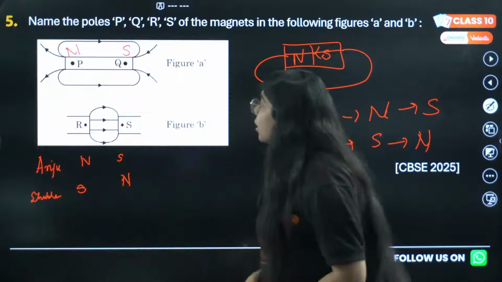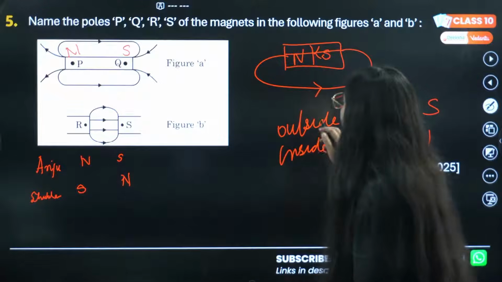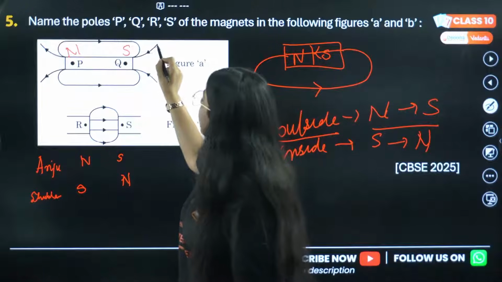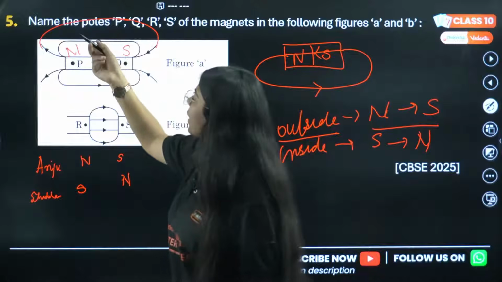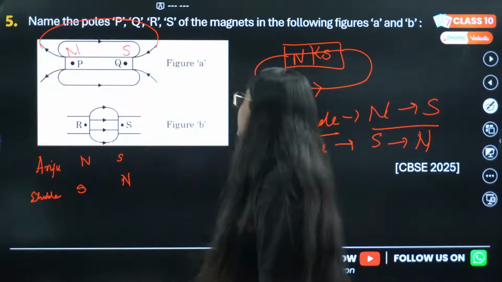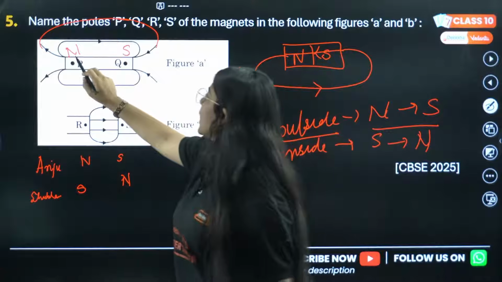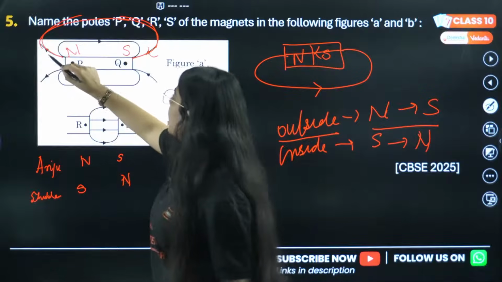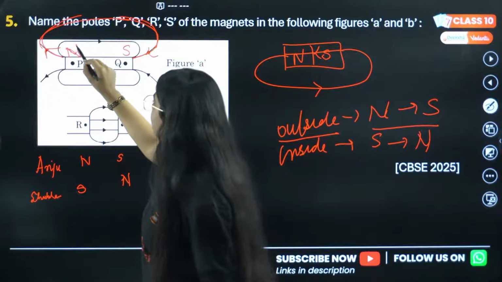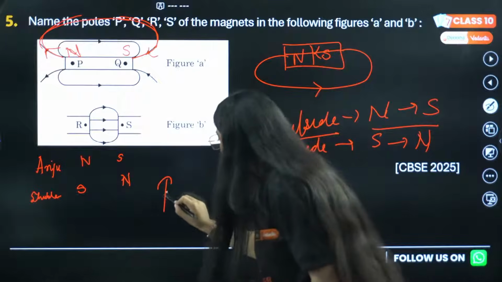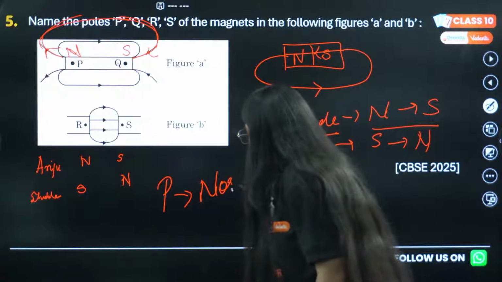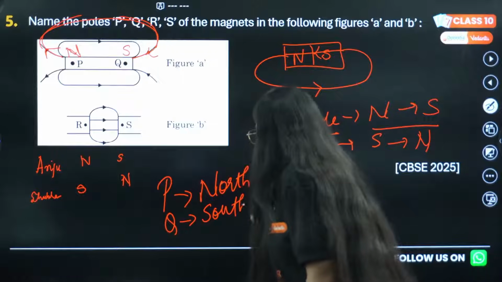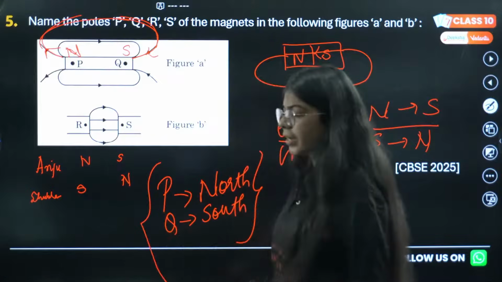Okay, let's get to the question. What did I say? Outside, north to south. Let's just say see outside. This is the outside of the magnet and we know magnetic field lines are always closed. In this figure A, the field lines are emerging from P, going in from Q. So it will emerge from north, go in from south. So P is north, Q is south. That is correct. Whoever wrote these answers were correct.